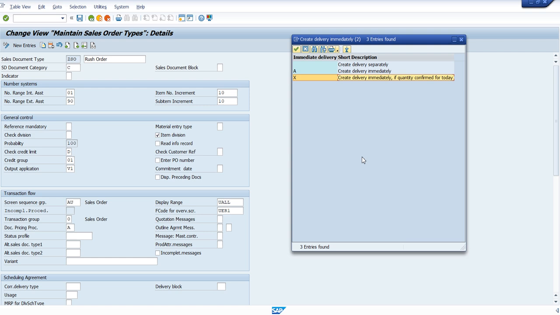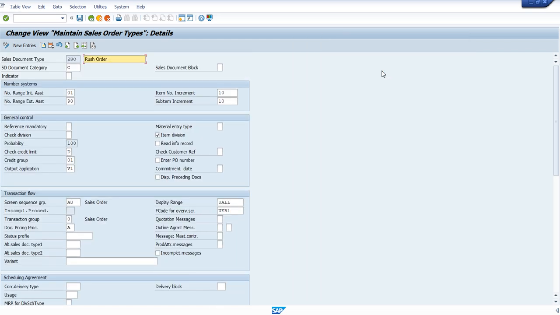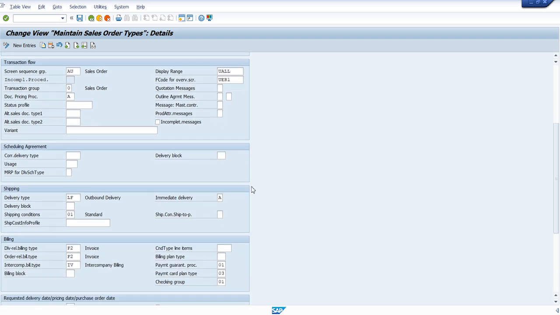Now you can see this condition very clearly. If the quantity is not confirmed, we cannot deliver this. We don't have a confirmed quantity as of today, so it is not generating the delivery. Very simple. Now let me change this delivery setup to create delivery immediately, without any condition, whether the quantity is confirmed or not. Let's go for this option. Enter. We have just changed the option from X to A. Save this.